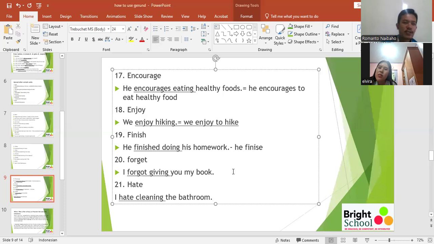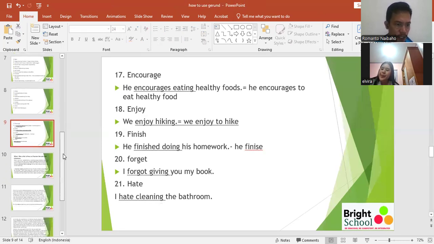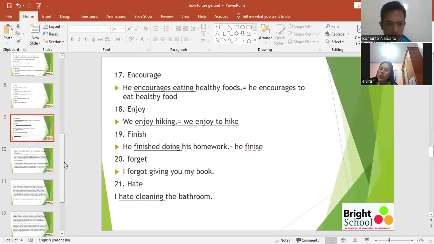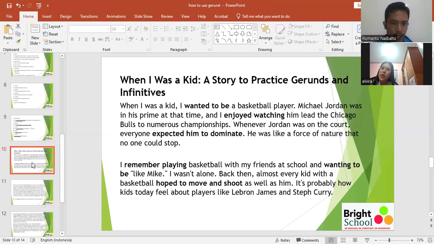Okay. So I think here are some certain verbs that you have to use gerund with in your sentences in the future. So hopefully you can use the gerund when you are talking in everyday English conversation. Well, let's see this text.